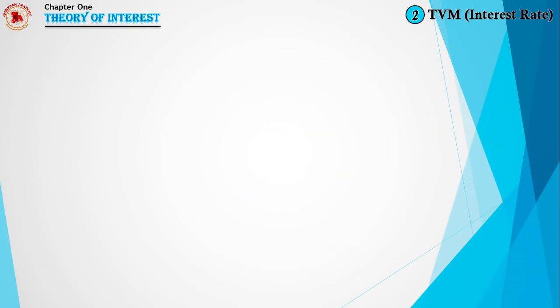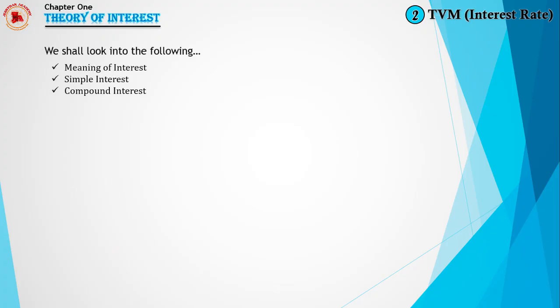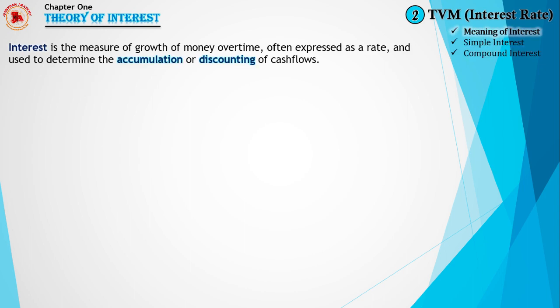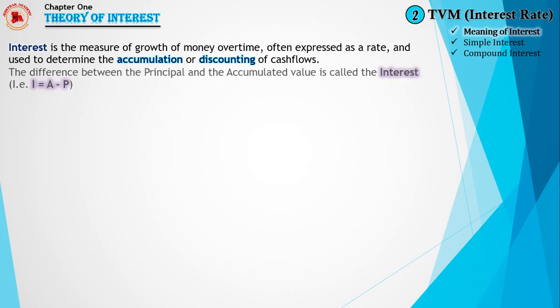So under the time value of money and interest rate, we shall be looking into the following: the meaning of interest, simple interest, and compound interest. Now, looking into the meaning of interest, what is interest? Interest is a measure of growth of money over time, often expressed as a rate and used to determine the accumulation or discounting of cash flows. The difference between the principal and the accumulated value is called the interest, that is, I = A - P. We shall have many formulas to be memorized in this course, the theory of interest, among which I = A - P stands as number 1.